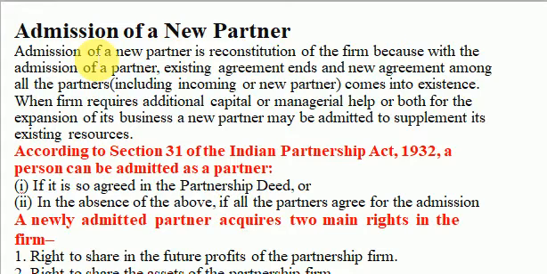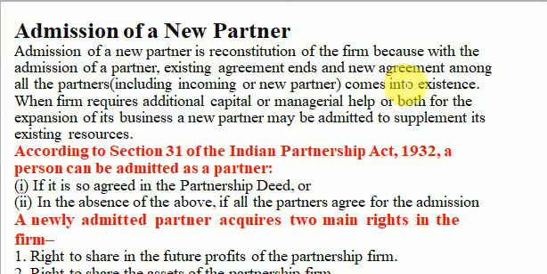So anytime in a business, any running partnership firm may feel the need of taking a partner, and that is called admission of a new partner. With the mutual consent of all the existing partners, if a decision is taken to take one more partner or more than one partner into the partnership firm, it is a case of admission of a new partner. So here it is. Admission of a new partner is reconstitution of the firm because with the admission of a partner, the existing agreement comes to an end and a new agreement among all the partners, including the incoming or new partner,